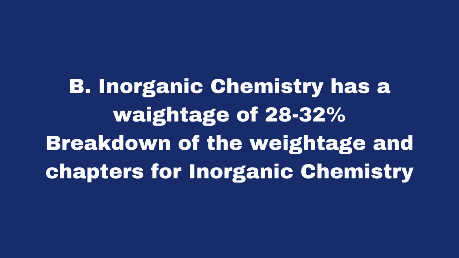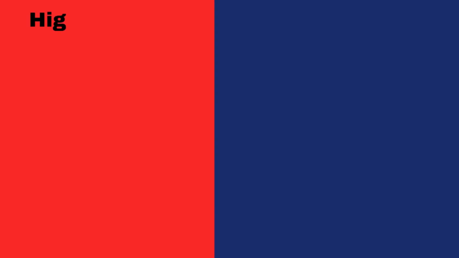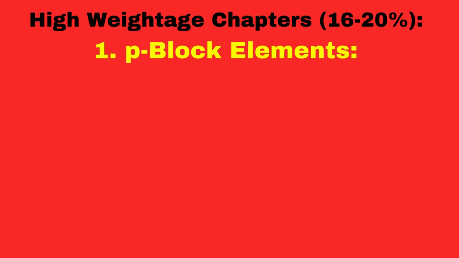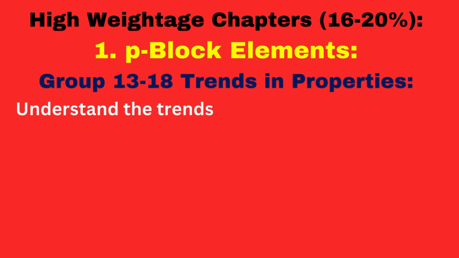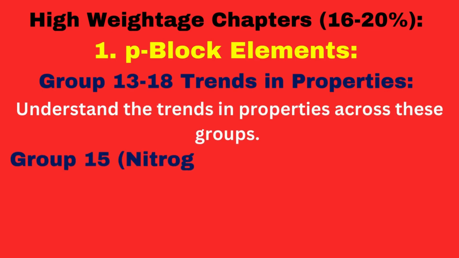Section B. Inorganic chemistry has a weightage of 28 to 32%. Breakdown of the weightage and chapters for inorganic chemistry. High weightage chapters, 16 to 20%. Number 1. P-block elements. Group 13 to 18 trends in properties. Understand the trends in properties across these groups.